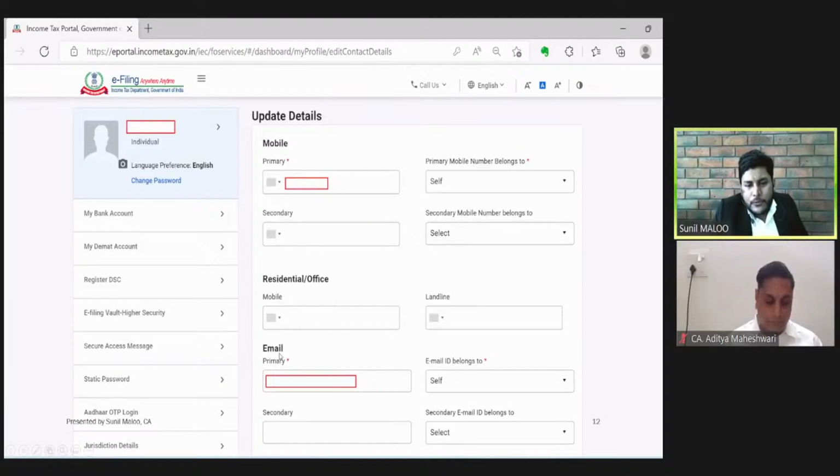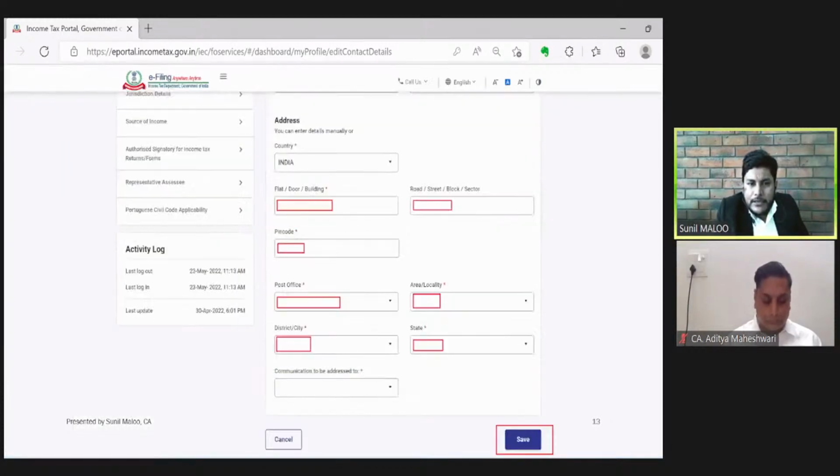Then this is very important. Similarly, the income tax department also asks for two email IDs. The first one is the primary, another one is the secondary. The primary one is compulsory. The assessee needs to fill in an active email ID which he can regularly access in the primary option, so that whenever any communication is sent to the email, it can be checked in time. Then he also needs to confirm whether this email ID belongs to self or someone else. He can give the secondary email ID as well.